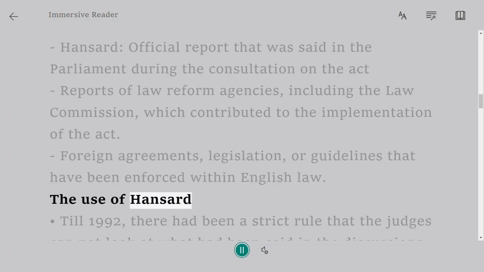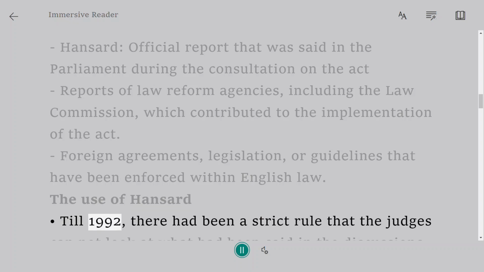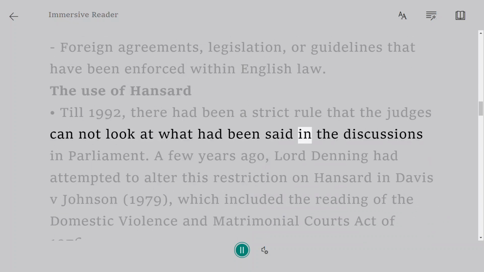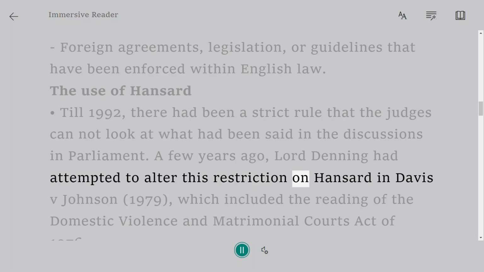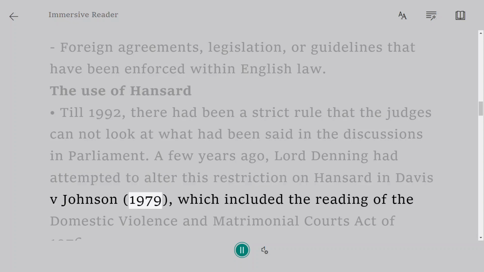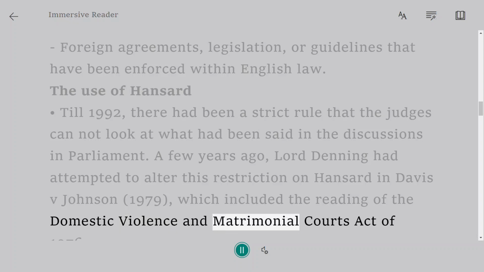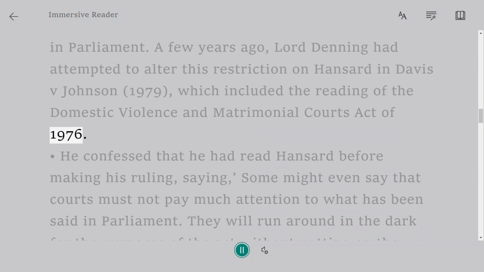The use of Hansard. Till 1992, there had been a strict rule that the judges cannot look at what had been said in the discussions in Parliament. A few years ago, Lord Denning had attempted to alter this restriction on Hansard in Davis v. Johnson, 1979, which included the reading of the Domestic Violence and Matrimonial Courts Act of 1976.